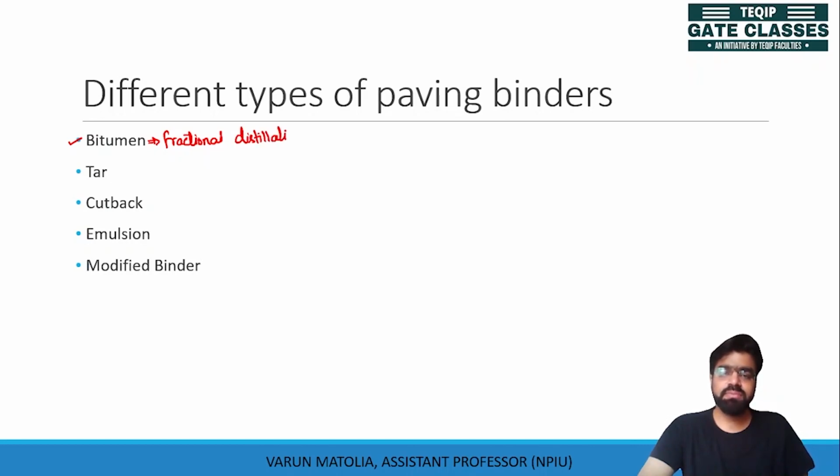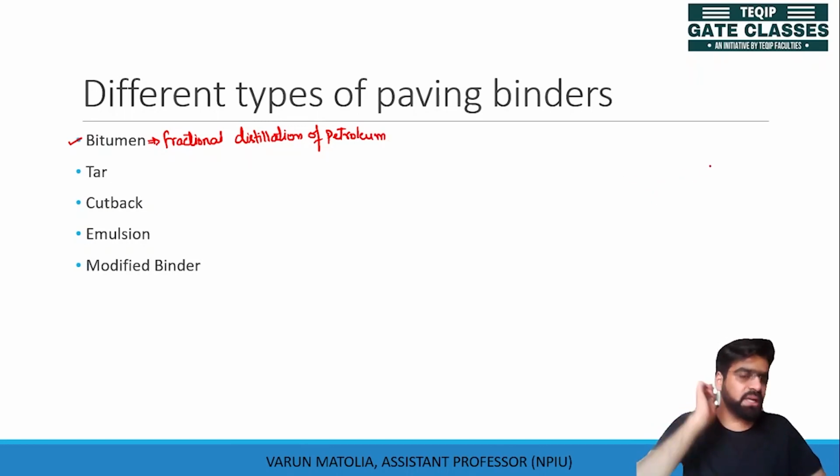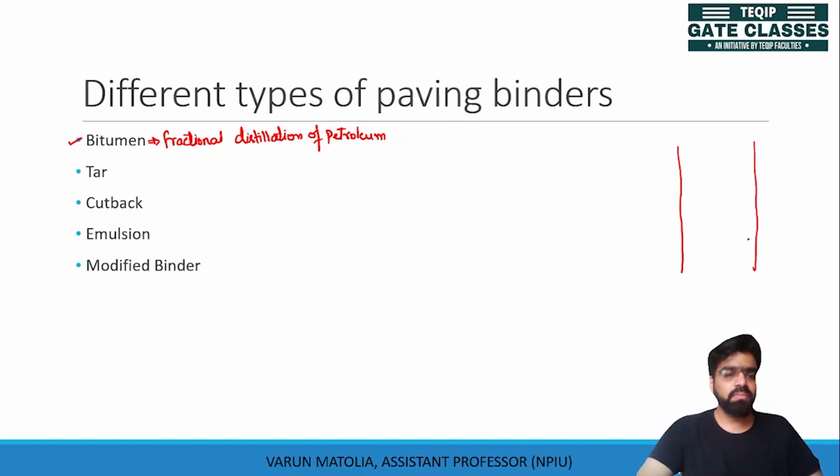You know that in refineries, different products are obtained from crude because of their different boiling temperatures.